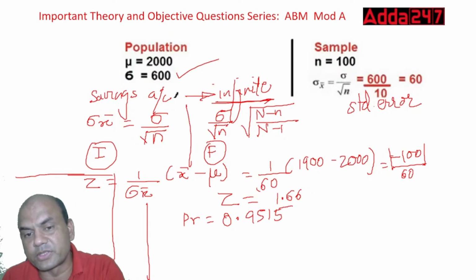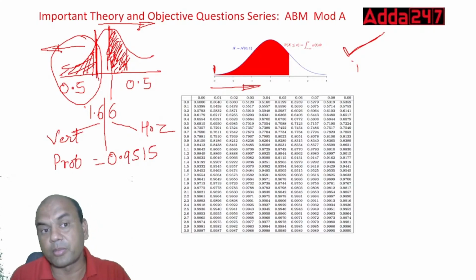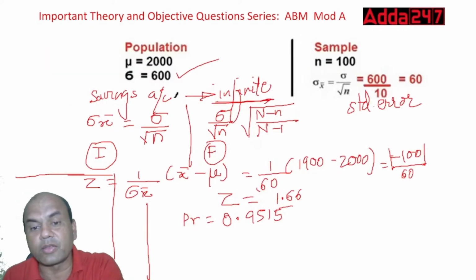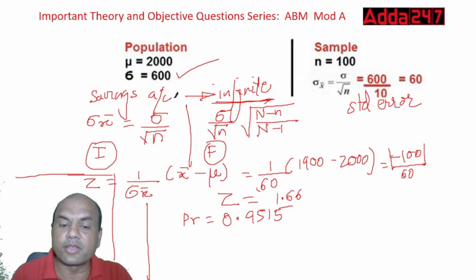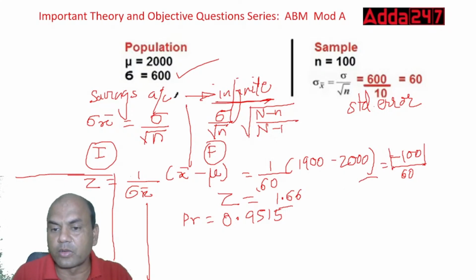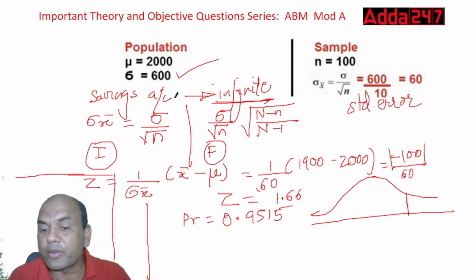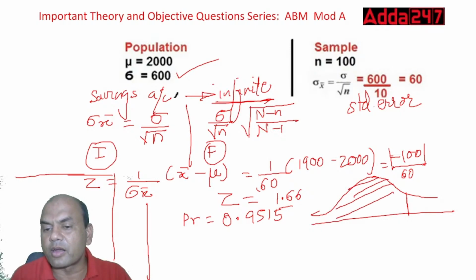If they would have asked you to give the area for above 1900, then what would you have done? See here, this total area is 1. Out of this, 0.9515 is below 1900, because this is roughly 95% you are covering. So all this area is below 1900.